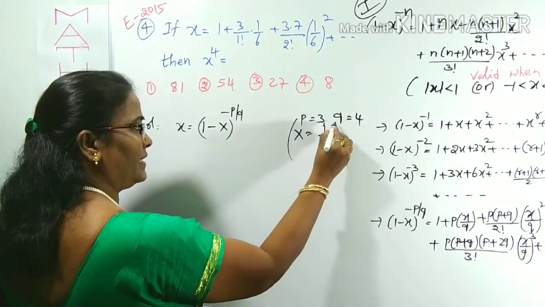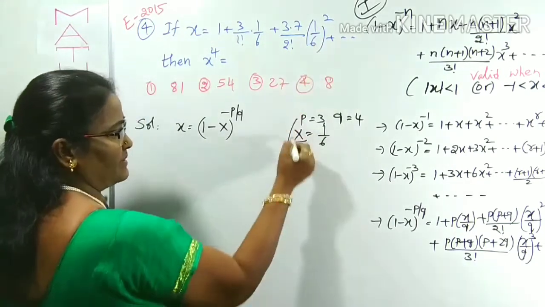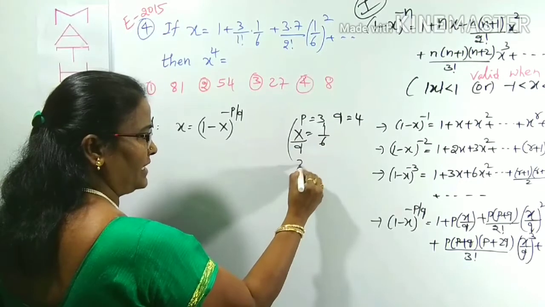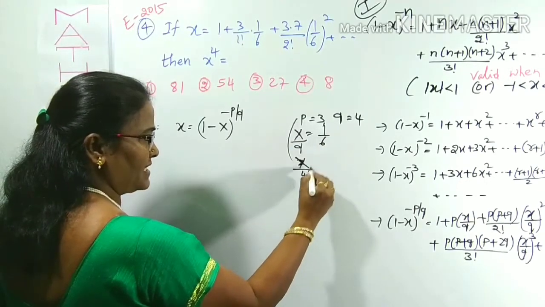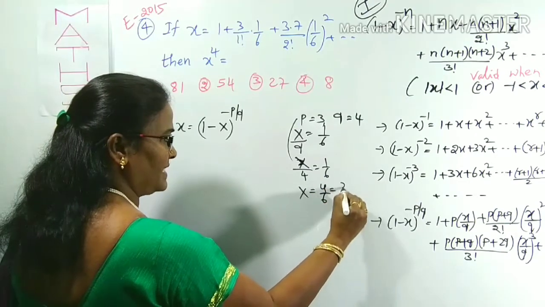What about the X by Q? So our X by Q is 1 by 6. Already Q is 4. Capital X by 4 is 1 by 6. Capital X is 4 by 6, which means 2 by 3.